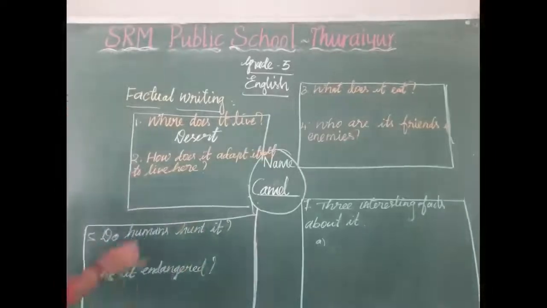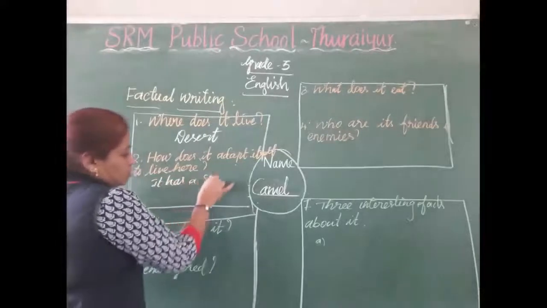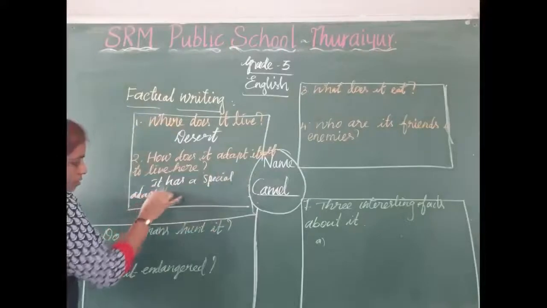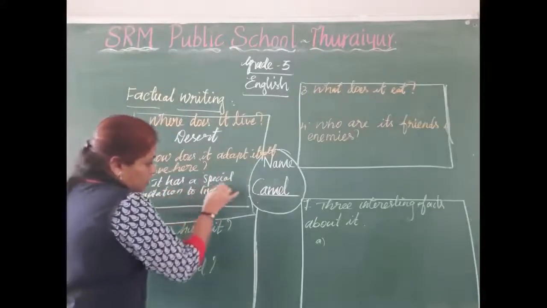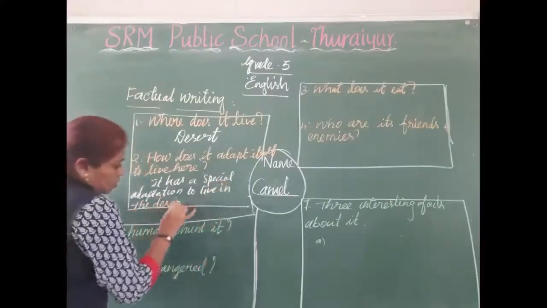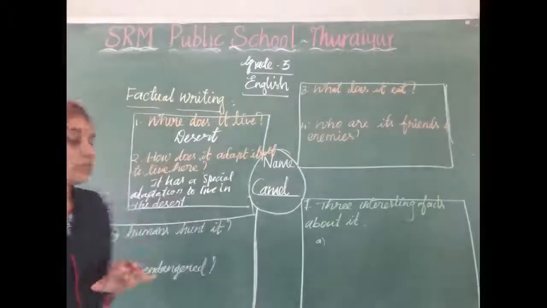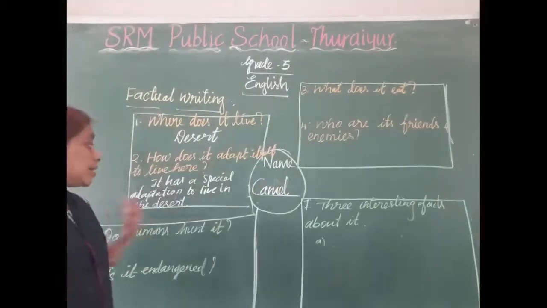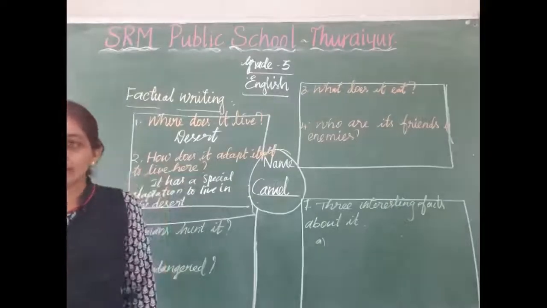So I am writing here: It has a special adaptation to live in the desert. How does it adapt itself to live here? It has a special adaptation to live in the desert.